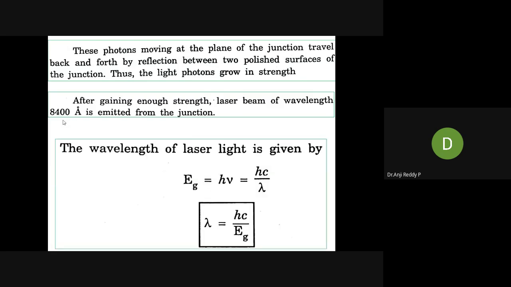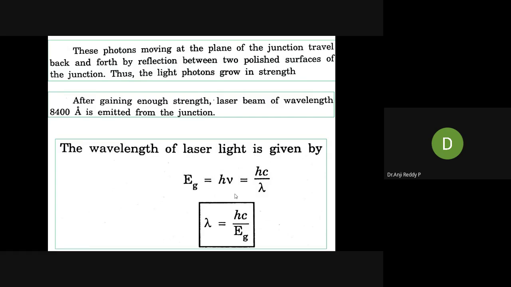How can we calculate that wavelength? You already know this formula. Energy band gap Eg equals h nu. Nu equals c by lambda, so Eg equals hc by lambda, and lambda equals hc by Eg. This is the formula we use for calculating the wavelength of the outcome laser light.